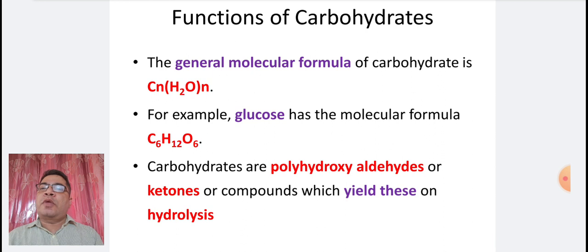The general molecular formula for carbohydrate is CnH2nOn. For example, glucose has a molecular formula C6H12O6. Carbohydrates are polyhydroxyaldehydes or ketones or compounds which yield these on hydrolysis.